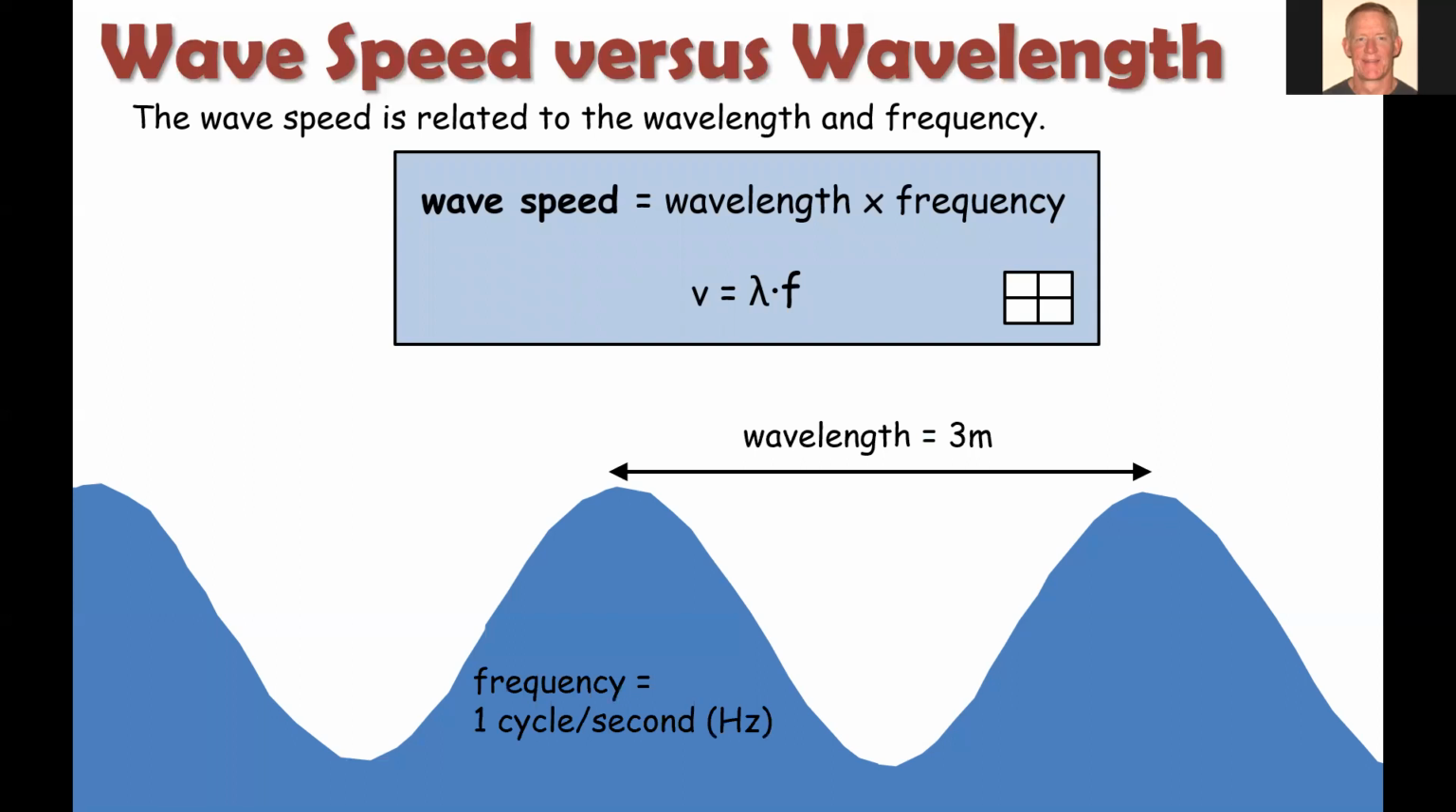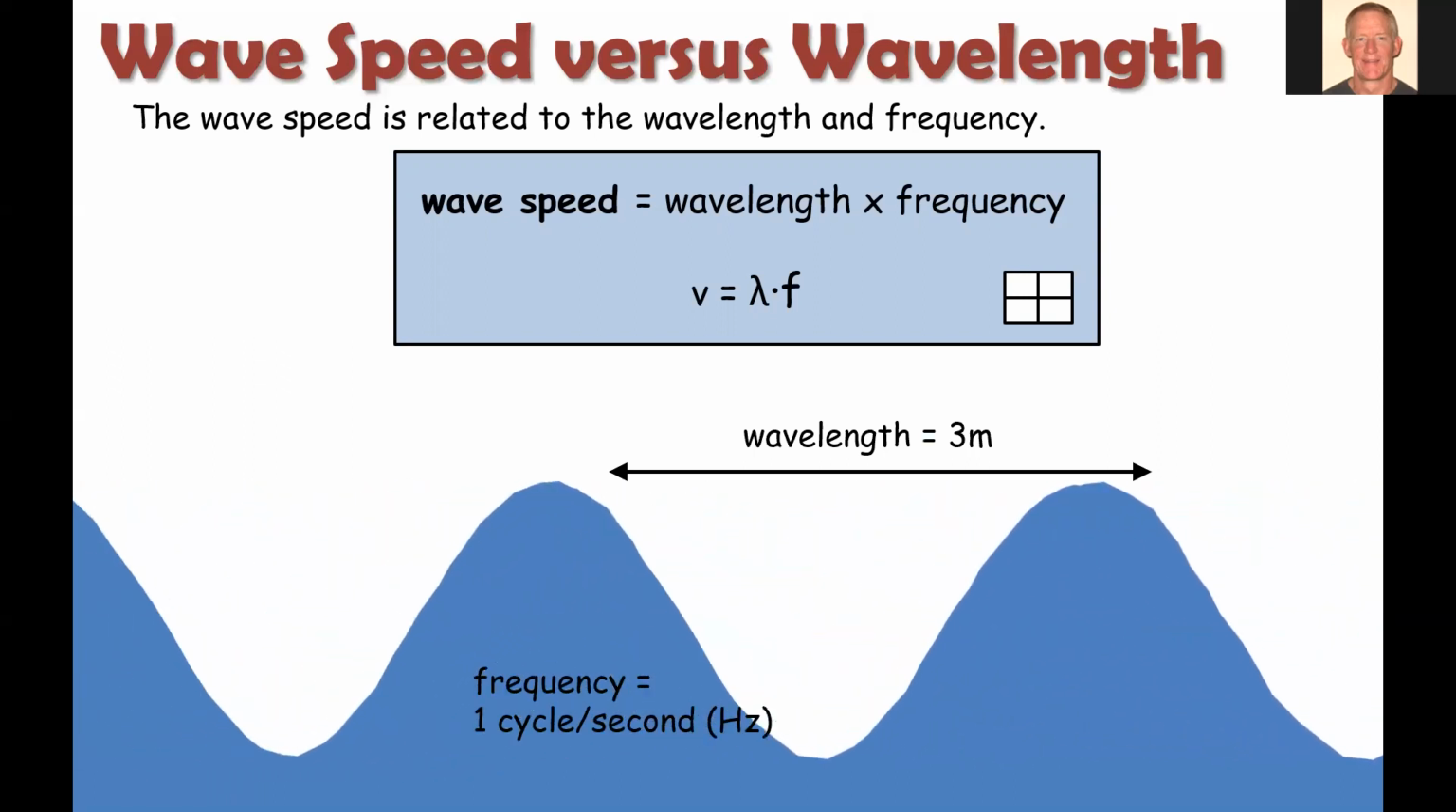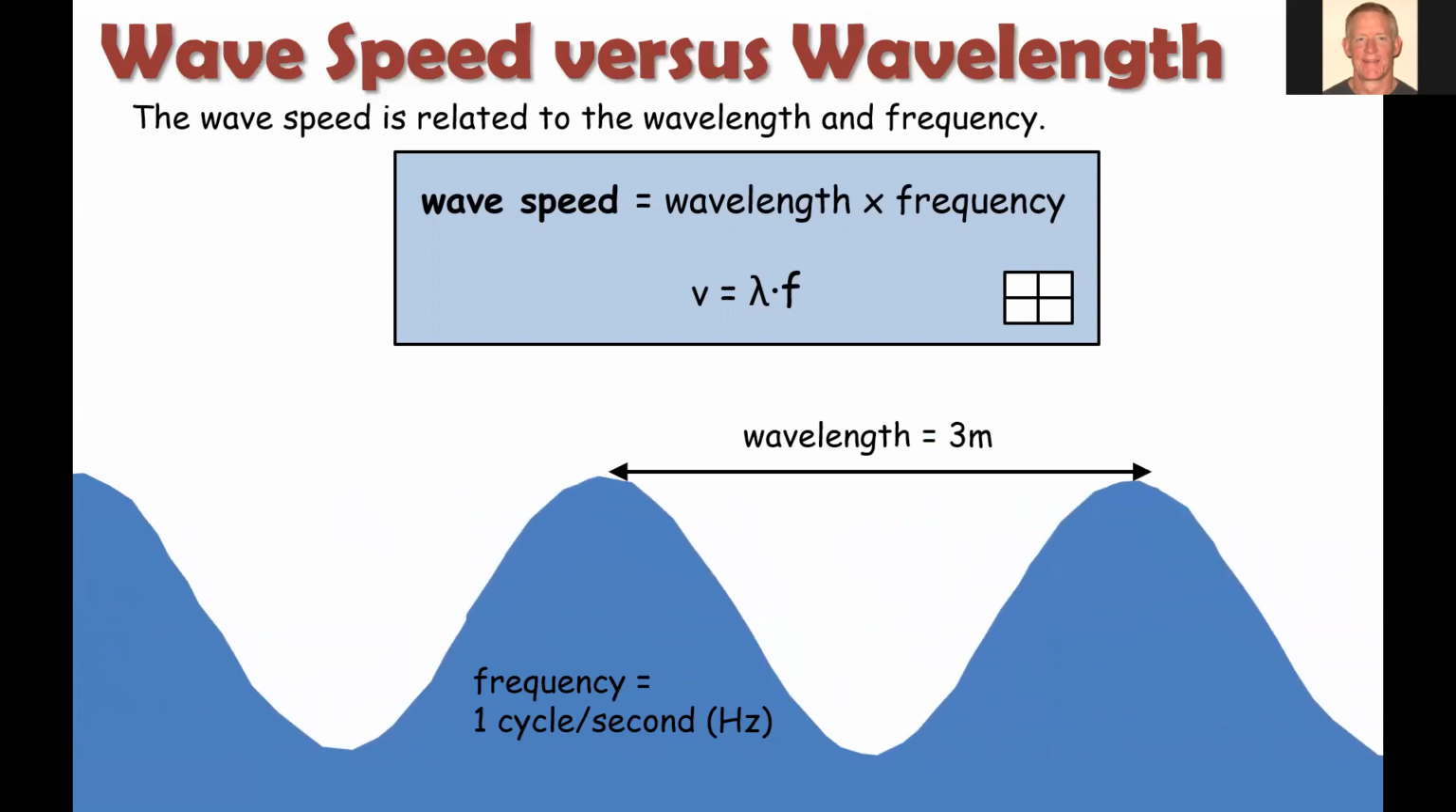Say we have a wavelength of 3 meters and a frequency of 1 cycle per second. So that means every second, a wavelength is going to pass by. So how long is the wavelength? Every second it's going to move 3 meters. So if we multiply those together, we get a wave speed of 3 meters per second. So wavelength times frequency equals wave speed.